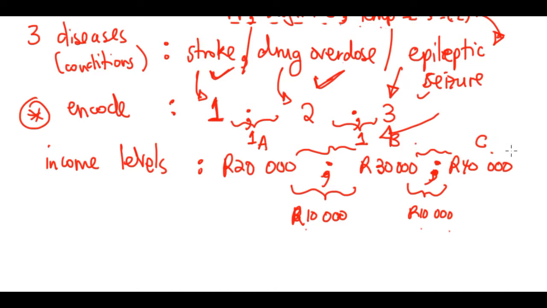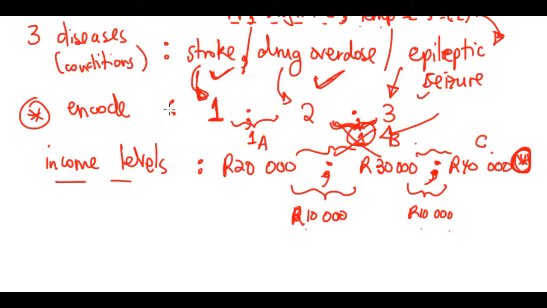It's different from something that is naturally numeric, right? Like income levels. Here we've taken conditions or diseases and made them numeric. And when we made them numeric like this, 1, 2, 3, we've sort of put distance between them. This one difference between epileptic and drug overdose, what does that even mean? What is one? Is one rand, one drug overdose, one epileptic? It doesn't mean anything, this one here.